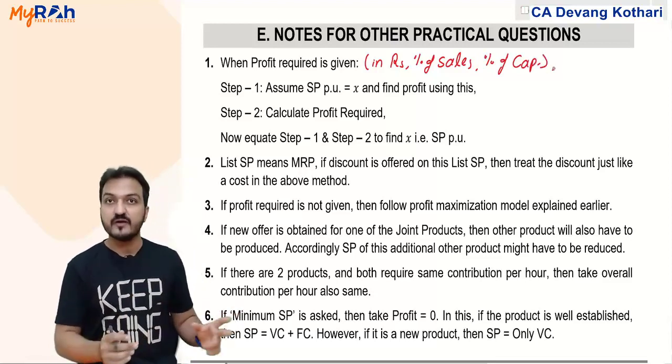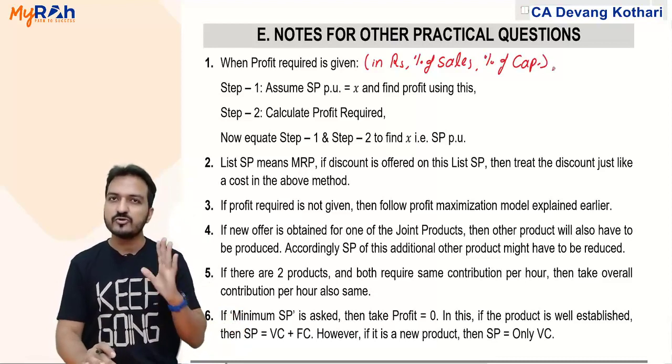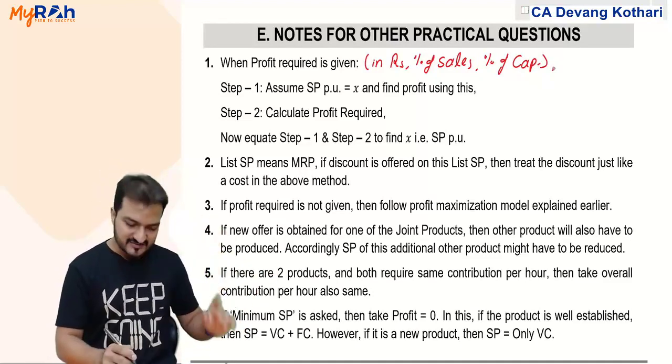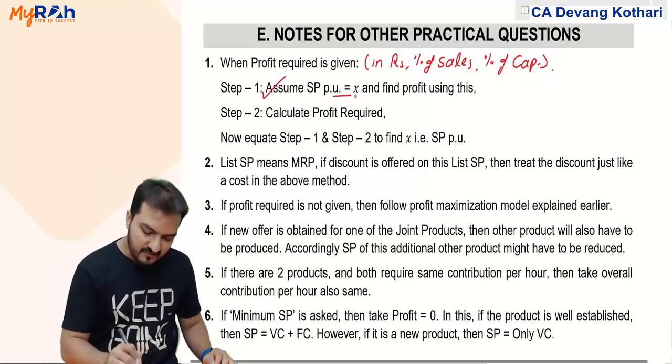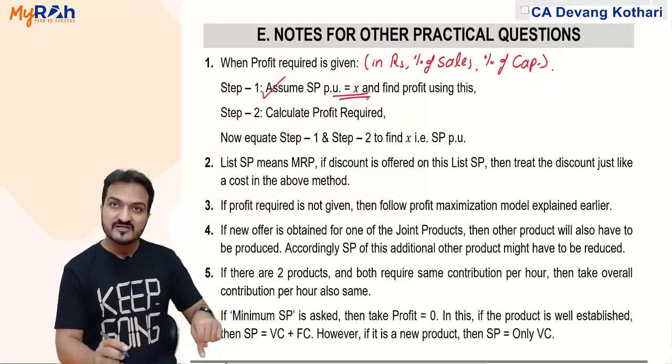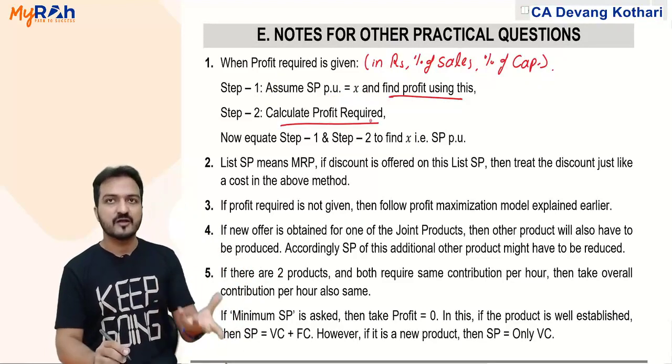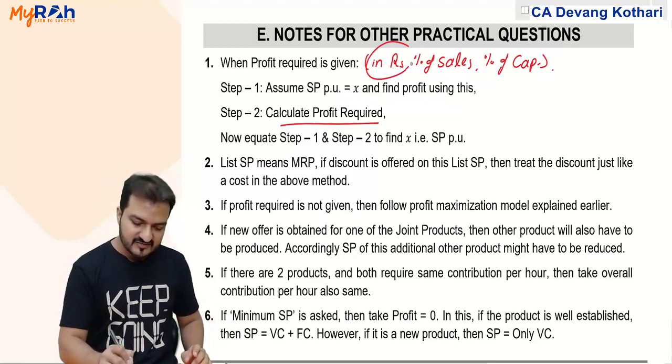Many such questions we did. In all those questions, the easiest way to decide the price is this. Step 1, you assume selling price equal to X and using this X, find profit. Step 2, calculate the profit which is required. Either the required profit is given in rupees.